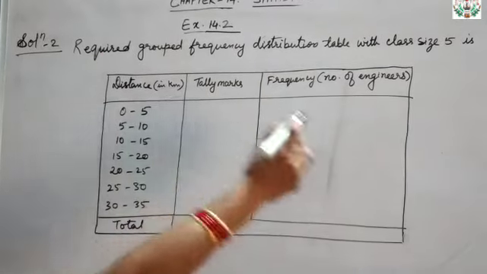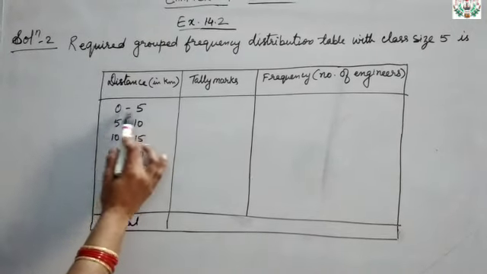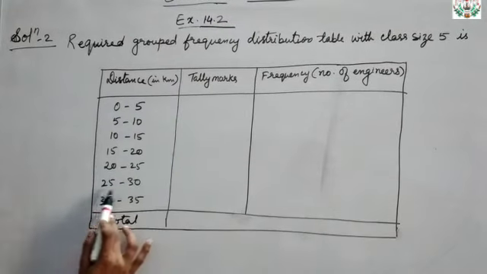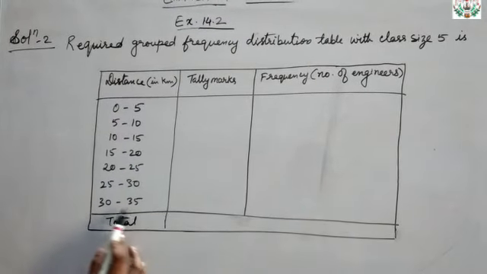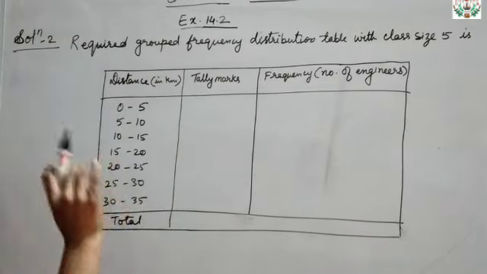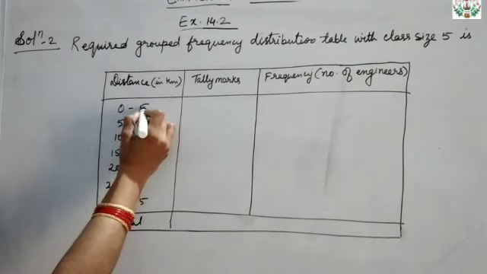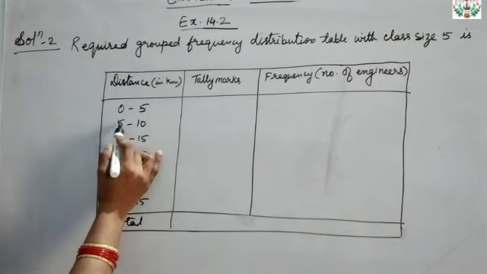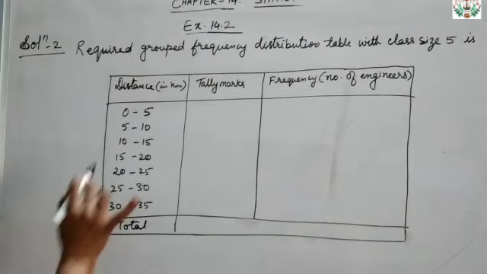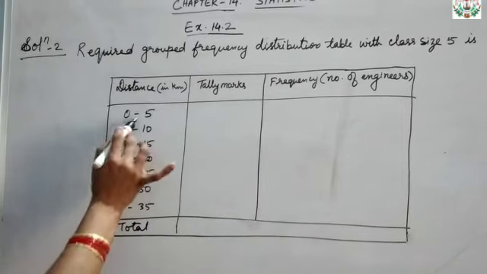So you can see that the frequency distribution table, class size 0, 5, that is 0 to 5, 5 to 10, 10 to 15, 15 to 20, 20 to 25, 25 to 30 and 30 to 35. So in this case what happens? If suppose 5 kilometer is given, so 5 will not come in this group. It will come in this group because here the lower limit is 5. Clear? Understood? So now 0 to 4 only we will see here. 4, 4.5 and all. Okay, clear?